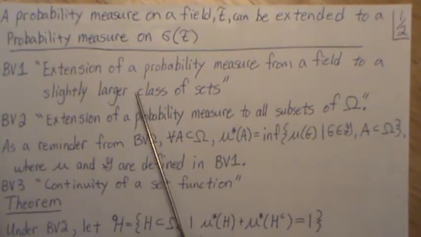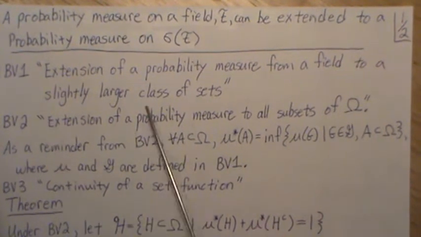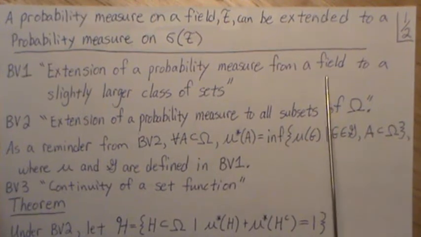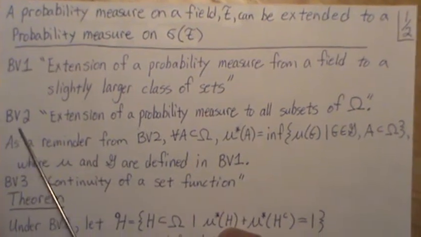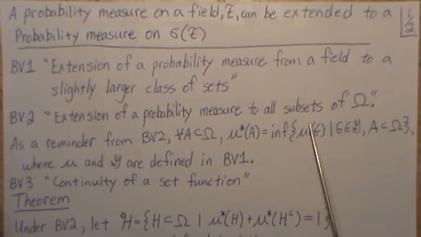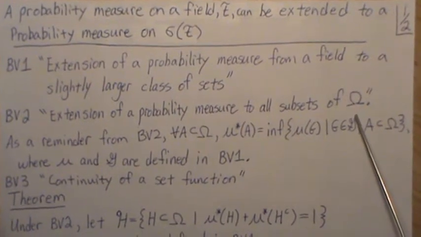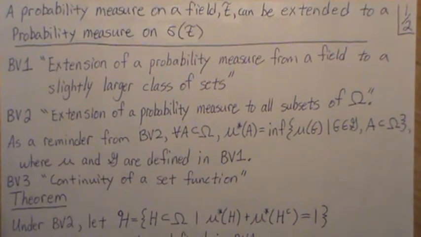Now this is a follow-up video to two other videos. Background video 1, where we looked at the extension of a probability measure from a field to a slightly larger class of sets, and then BV2, background video 2, the extension of that probability measure to all subsets of omega. It turned out that with that extension to all subsets, we lost the property of a probability measure. So in this video we're going to knock back the sets from all subsets to something smaller where we retain